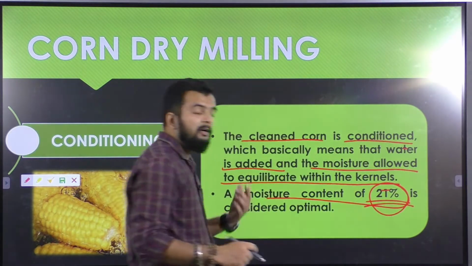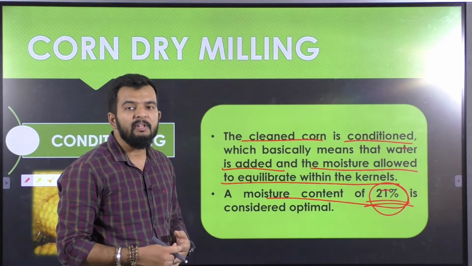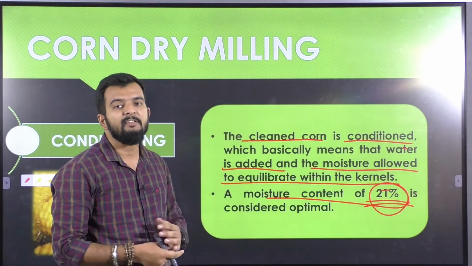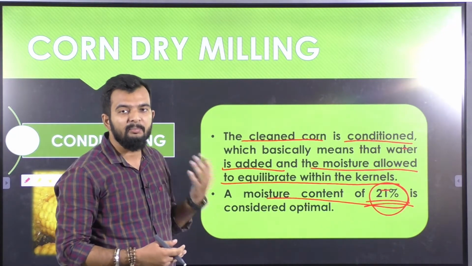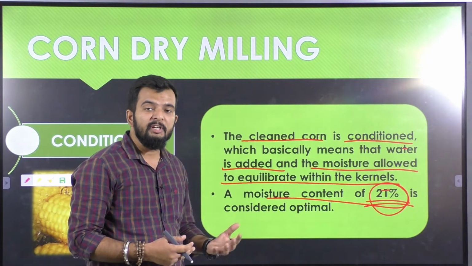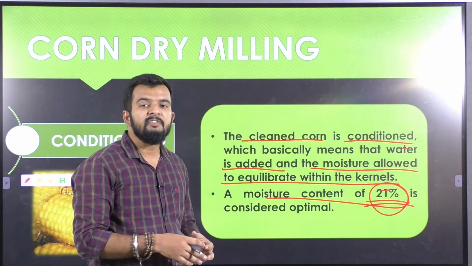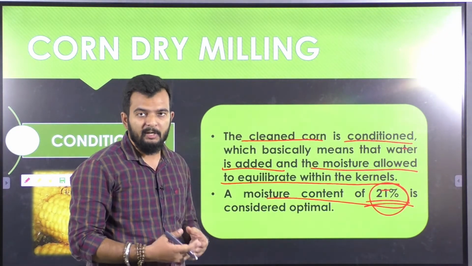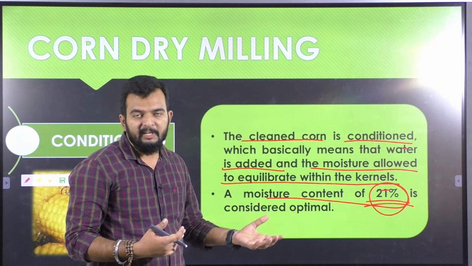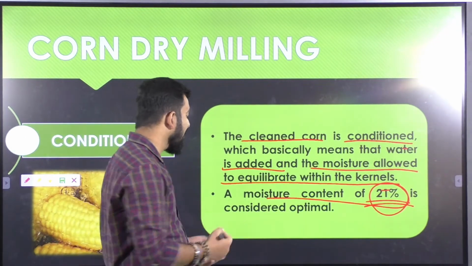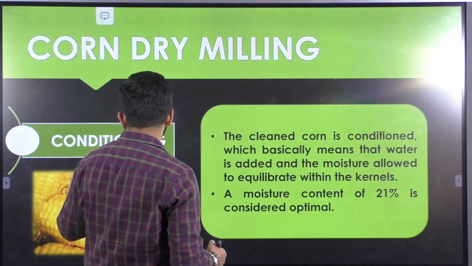This moisture content is raised to 21% by adding some water, and it is allowed to settle down. Some time is given for that moisture to reach all the parts in the grain, so that all the parts in the grain have equal moisture. So the second step is conditioning.